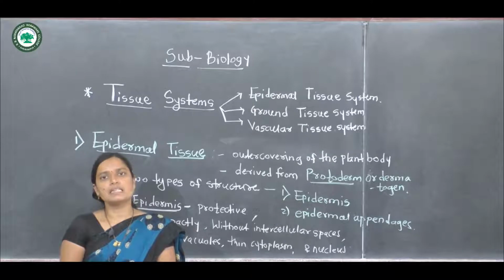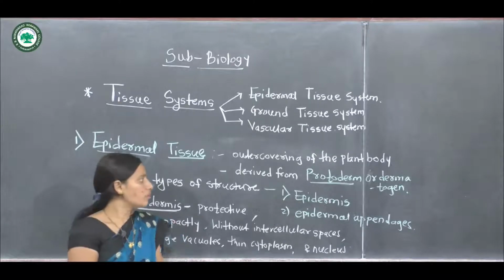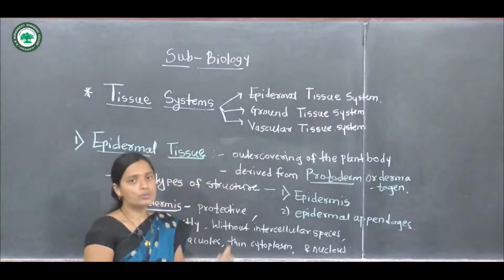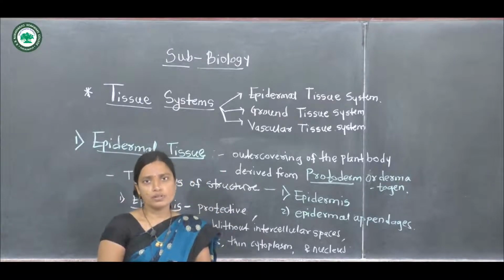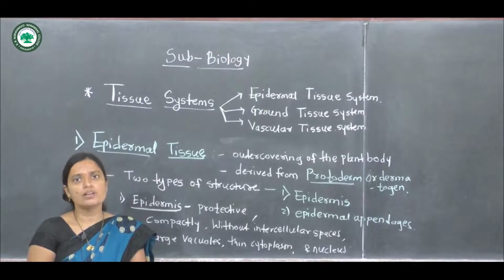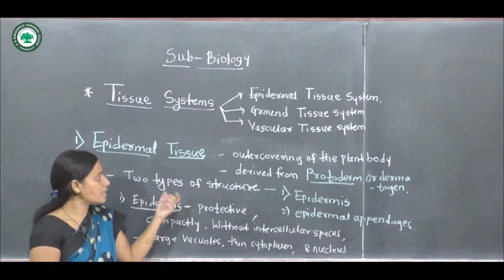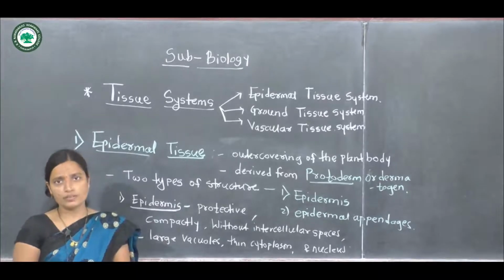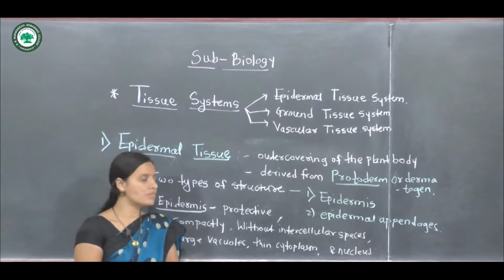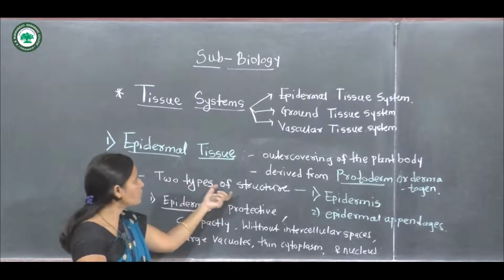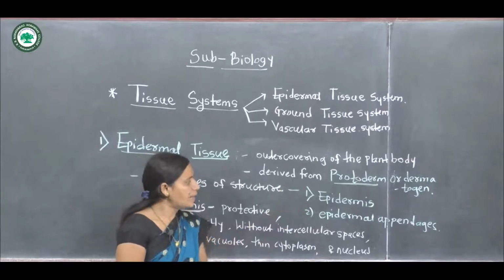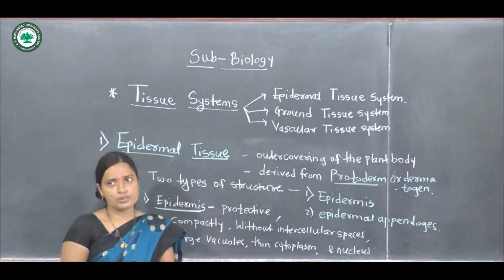This epidermis is derived from the protoderm, or dermatogen. The protoderm layer is formed and the epidermis is derived from this layer. In the plant body, there are two different types of structures in the epidermal tissue: the epidermis and the epidermal appendages.